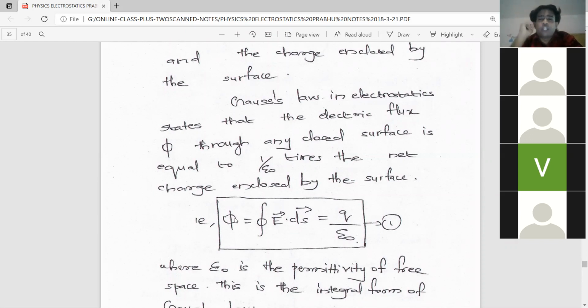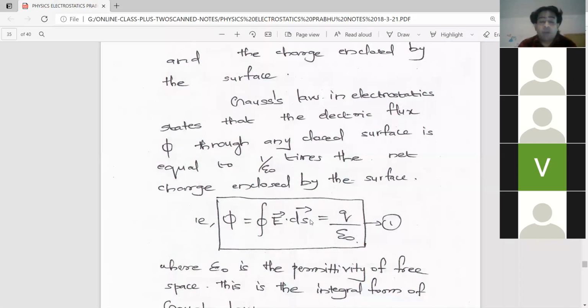In order to find the total electric flux, what will we do? I told you, we are integrating. See, the integral symbol is there, and I have put a circle over the integral symbol. When we put a circle over the integral symbol, it is read as closed surface integral. And E is the electric field. See, E dot dS. Why have we written it like that?